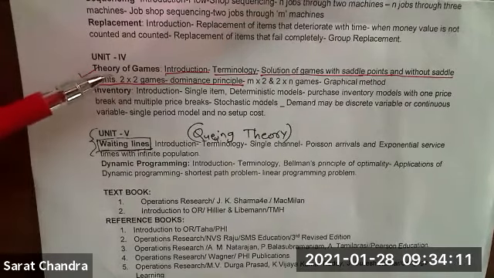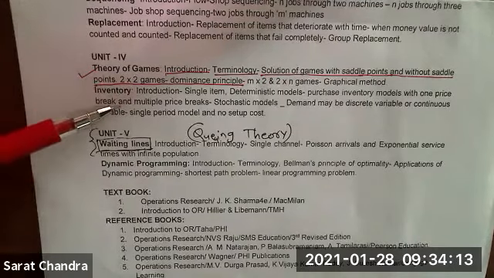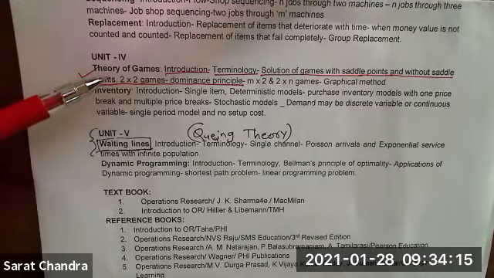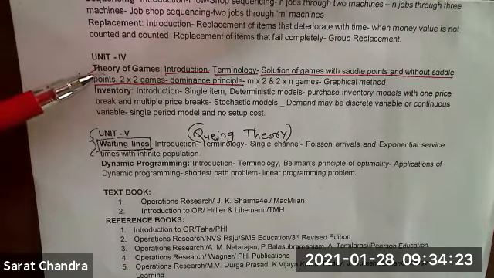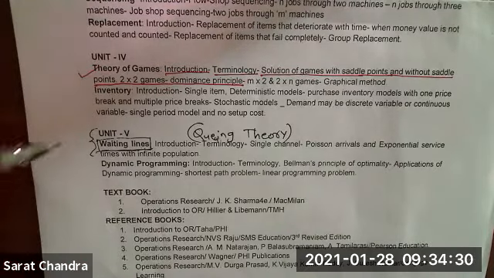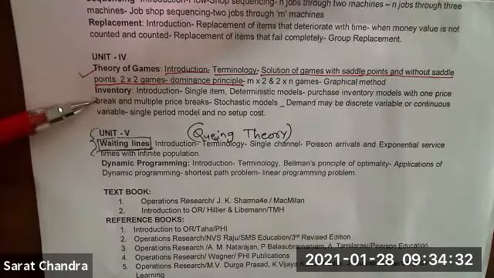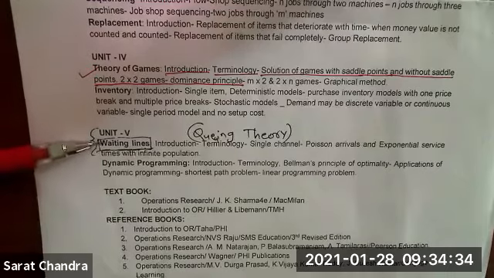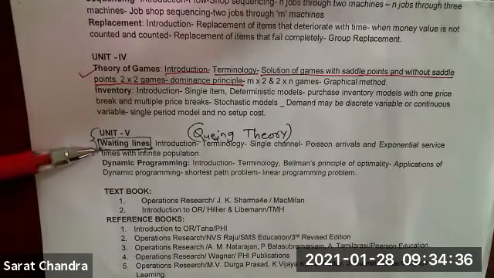As compared to inventory, this theory of games was an easy part. Very few formulas are there to remember over here. That's why I have completed theory of games, so that you can easily attend the problems. Now, instead of starting the inventory part, we are going to start Unit 5, that is the first part, waiting lines.